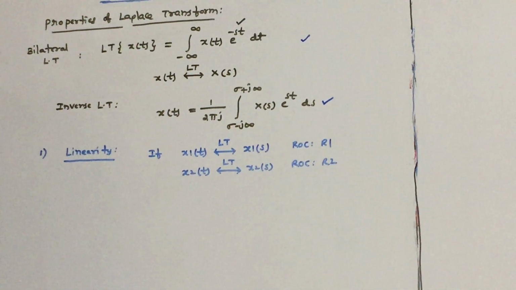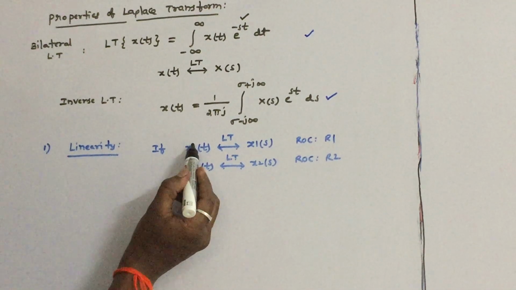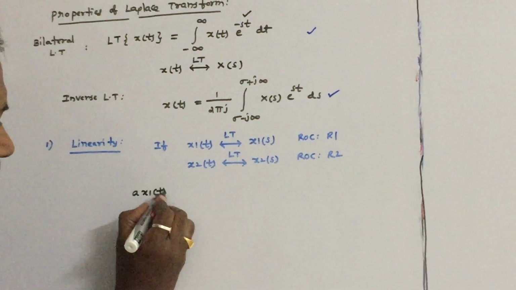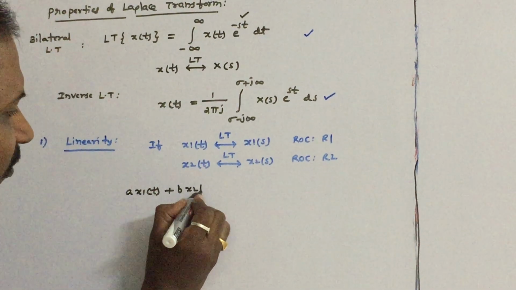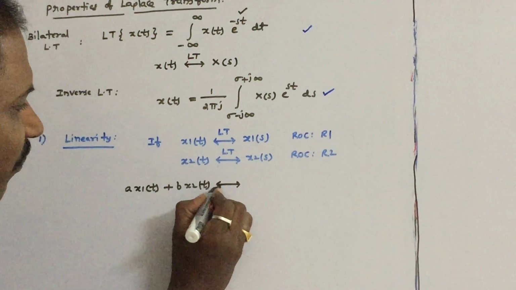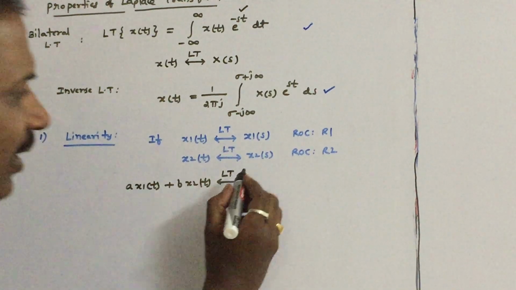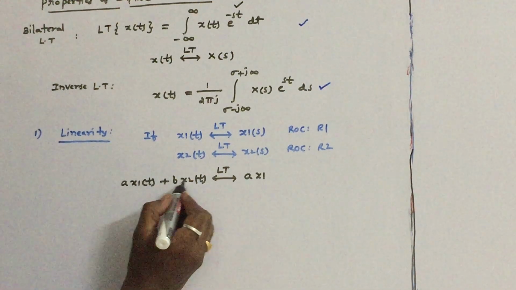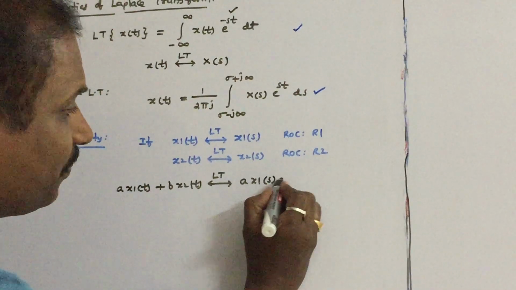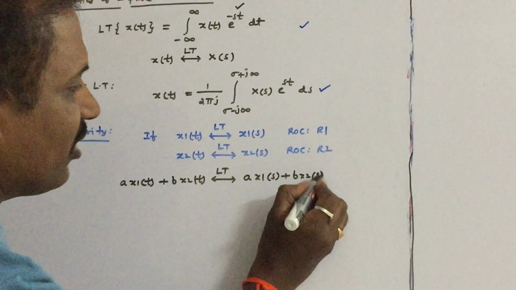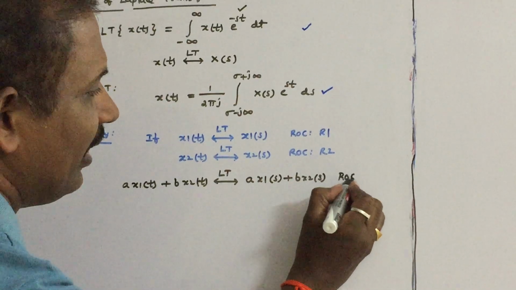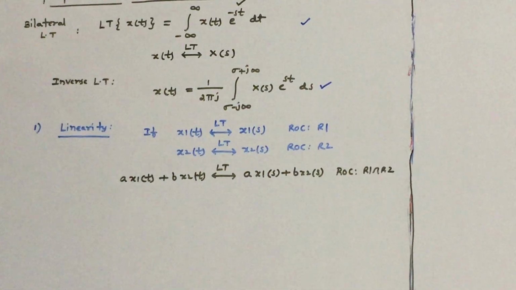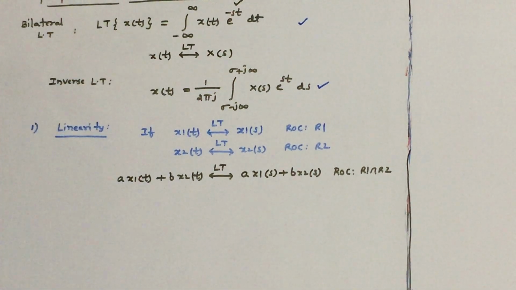So then what is linearity? Linearity means linearly adding this x1 of t and x2 of t. So that is a into x1 of t plus b into x2 of t's Laplace transform. If you add them linearly, so then the Laplace transform of a into x1 of t plus b into x2 of t is a into x1 of s plus b into x2 of s. The ROC is intersection of individual ROCs, that is R1 intersection with R2.